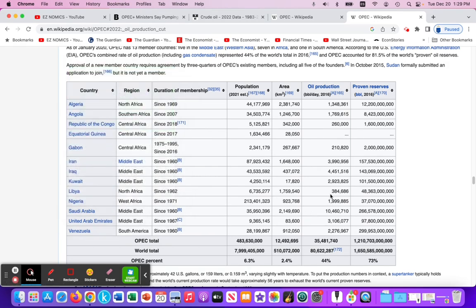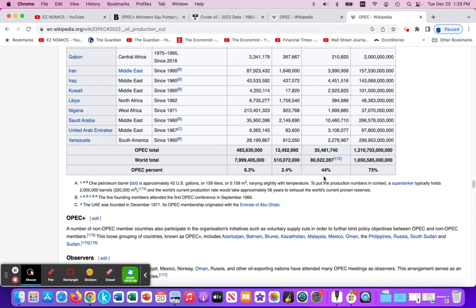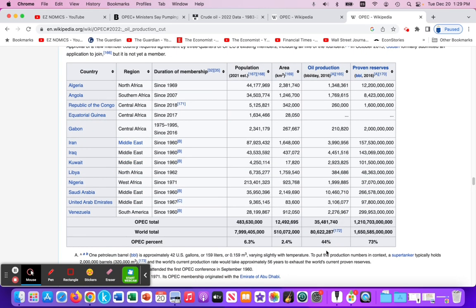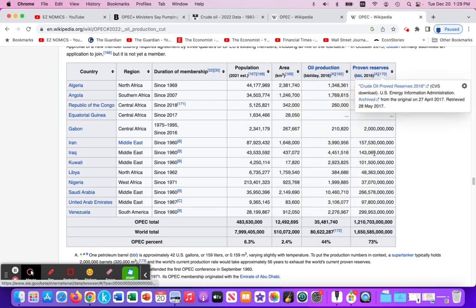They have the power to discipline member nations if they break agreements just because of the volume of output they're able to generate. Collectively, it says here that they contribute as an organization about 44% of the global oil market, a significant market share within the world market. And collectively, they have 73% of the proven oil reserves around the world.